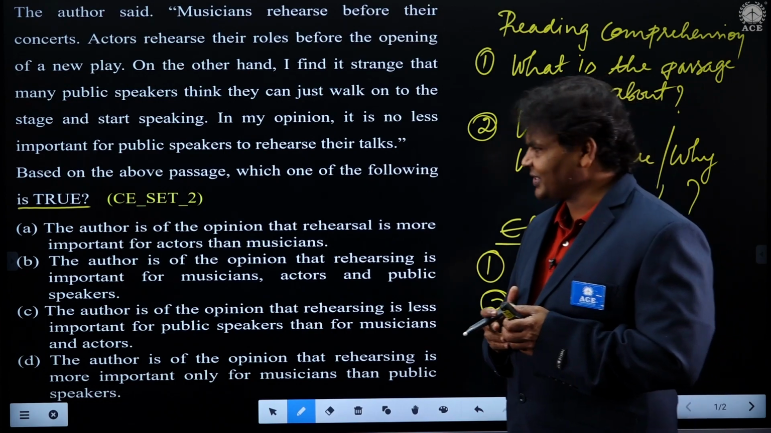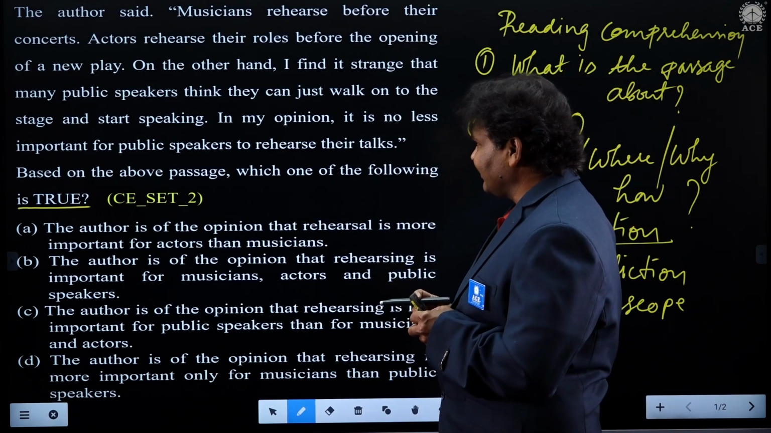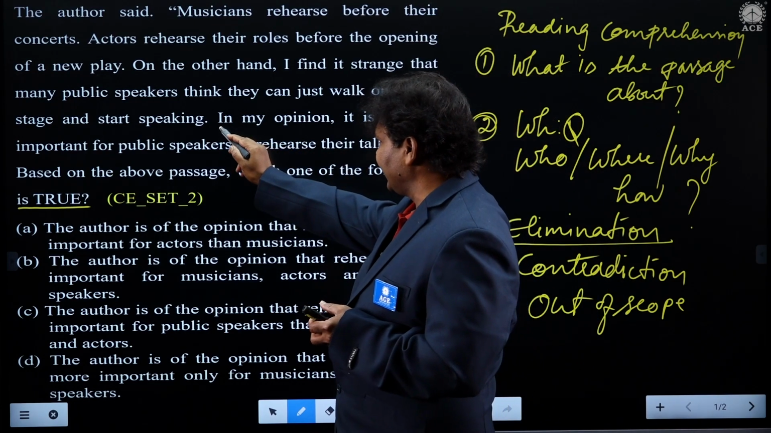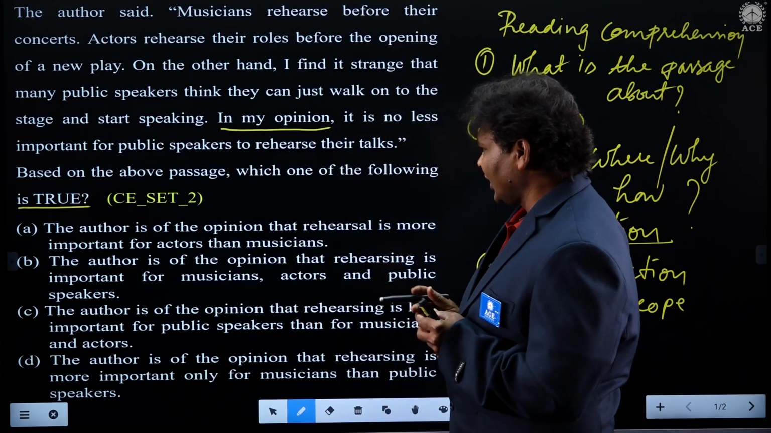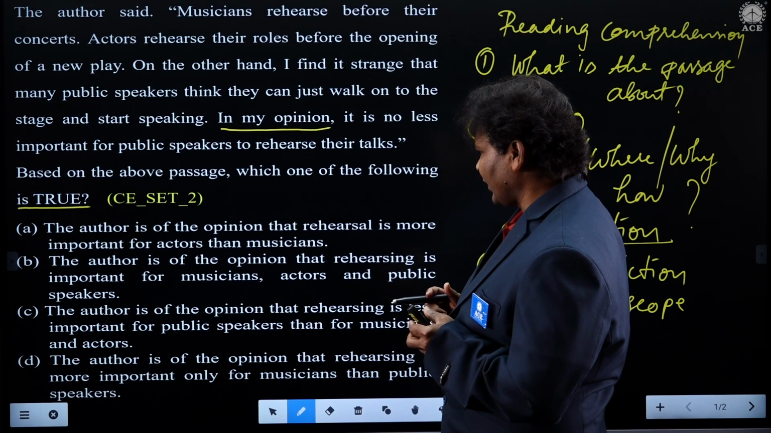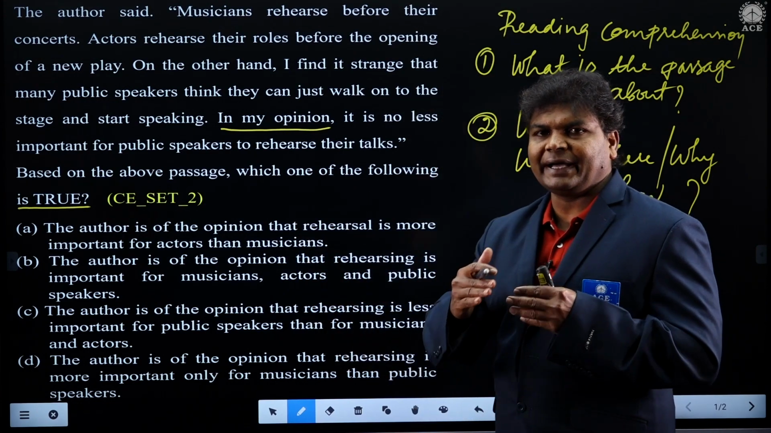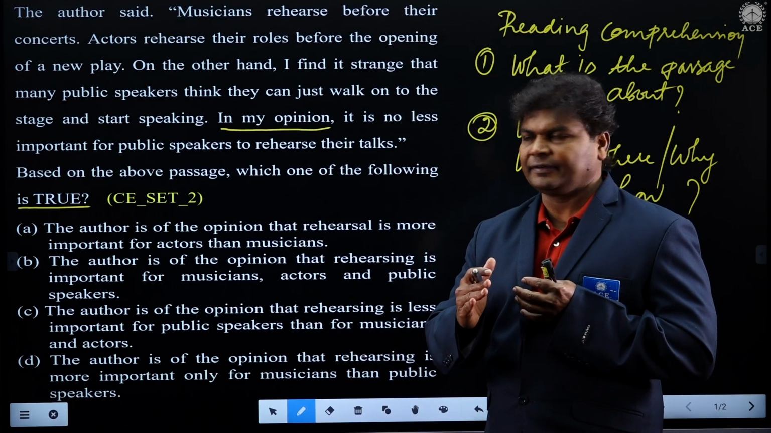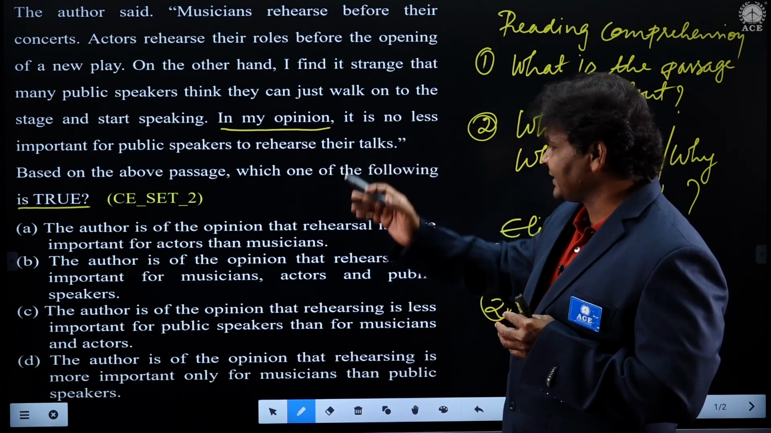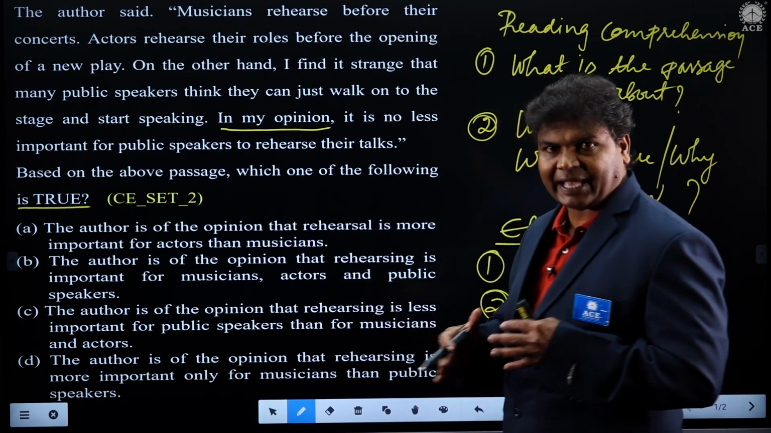So let us go, students, here. Let us see what the passage says. The author is of the opinion, definitely we say, in my opinion, he said. Very good. The author is of the opinion that rehearsal is more important for actors than musicians. So some comparison is going on here. But what does the passage say? Rehearsal is more important for actors than musicians.